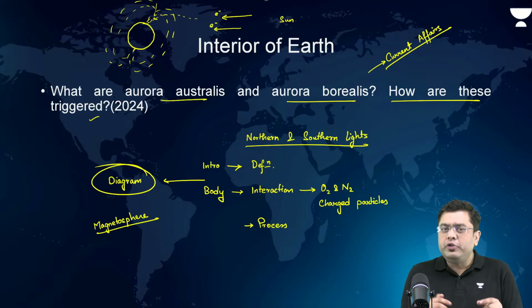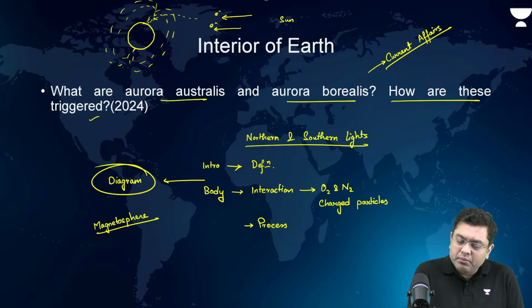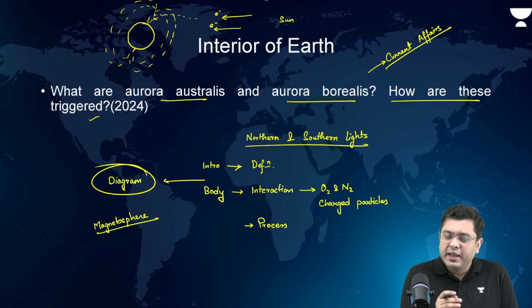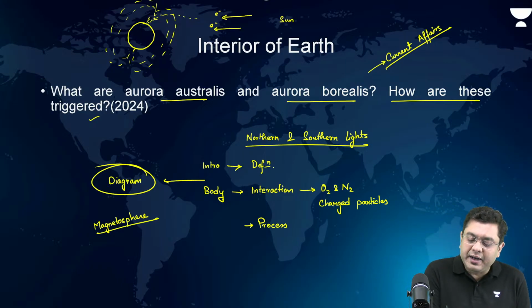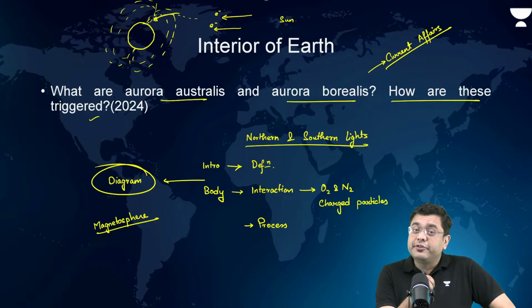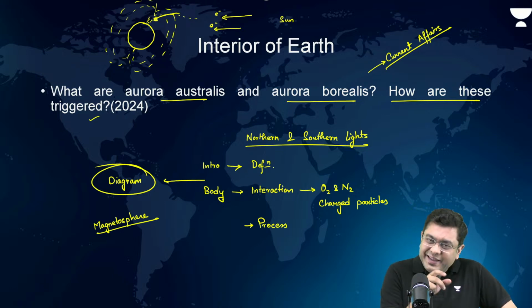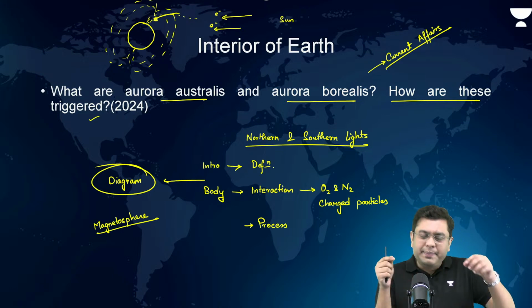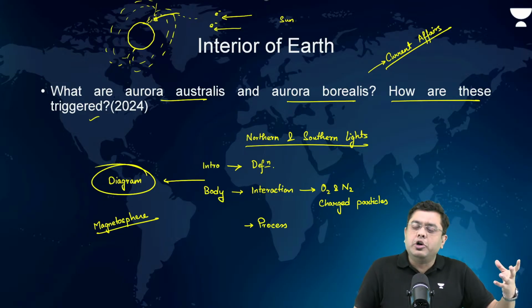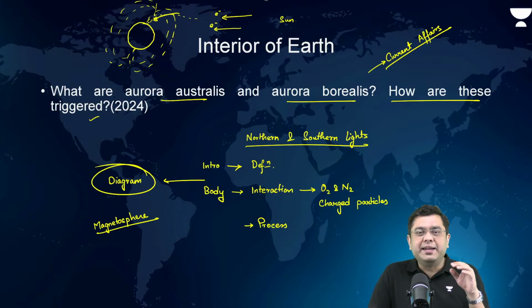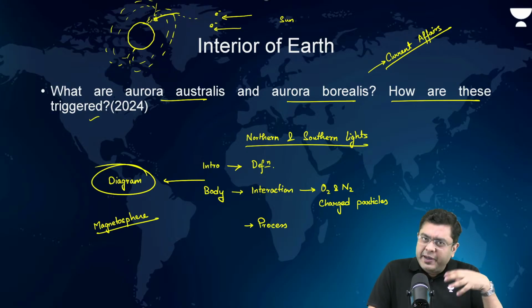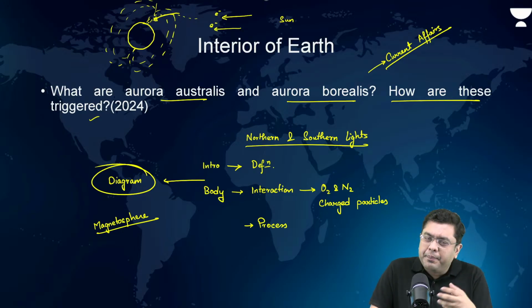There you have to talk about how these charged particles will be resisted by the magnetosphere where the density of the magnetic field lines is less. Now these charged particles will try to penetrate the Earth's atmosphere where the density of the magnetic field lines is very high, and that is closer to the higher latitude. In these regions of higher latitude, these charged particles provide the energy which knocks off electrons from the orbit of oxygen and nitrogen molecules. Eventually, after losing that energy, these electrons which have been knocked out of the orbit return to the orbit. In this process, they end up producing light.